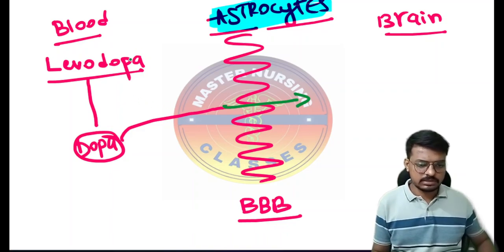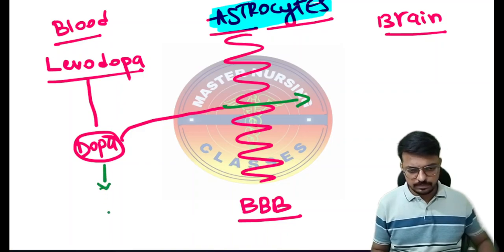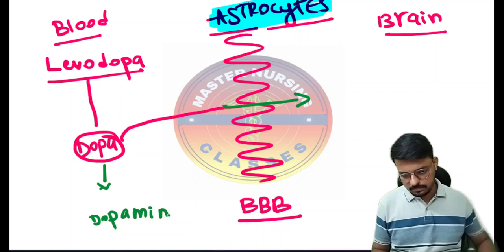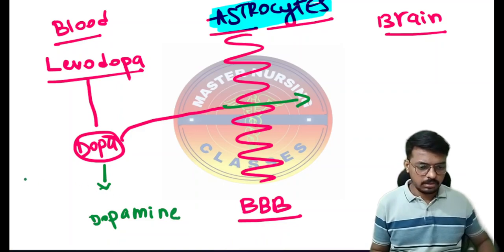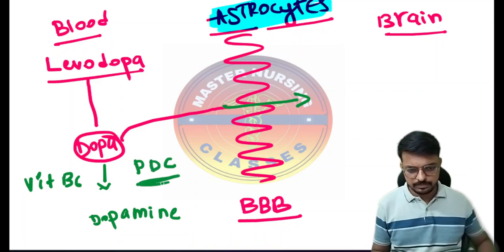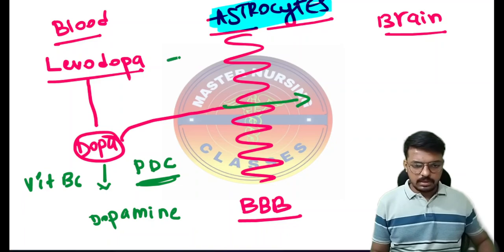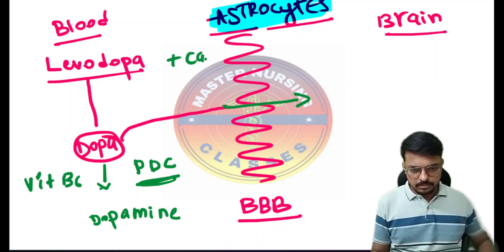But the levodopa, which gets converted into dopa, then gets converted into dopamine with the help of vitamin B6 and the peripheral decarboxylase enzyme. So I am giving levodopa plus carbidopa.